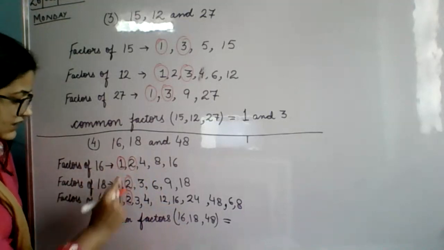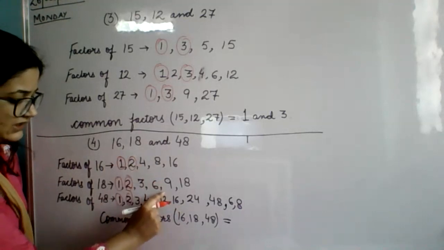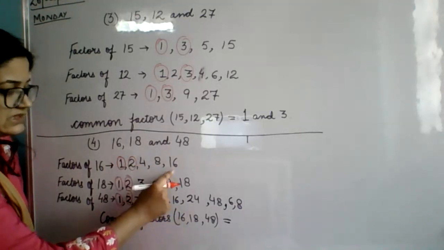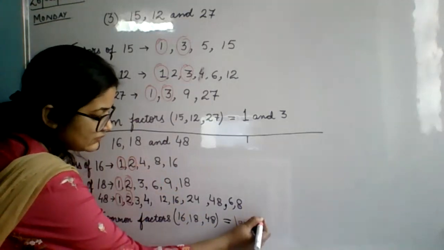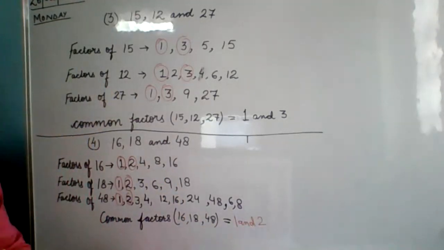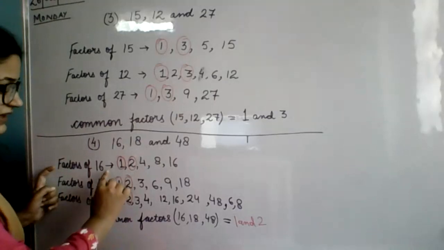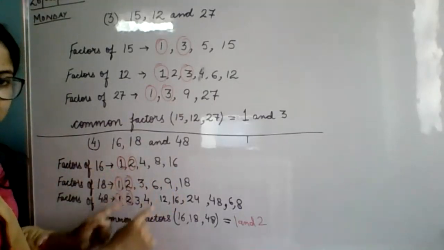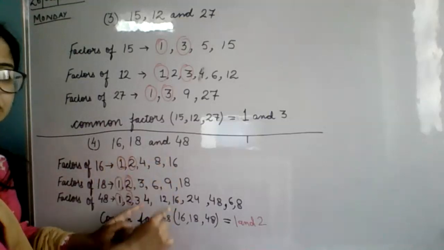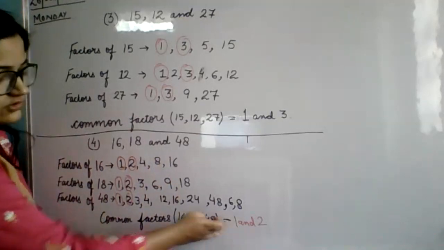So we will check, 1 is there, 2 is there, 4 is there, but it is not here. 8 is not there, but 8 is here. 16 is here. So what will be the answer? 1 and 2. The number which has the least number of factors, 16, we check: 1 is there, 2 is there, 4 is not there, 8 is not there, 16 is not there. So we will stop there, and 1 and 2 are the common factors.